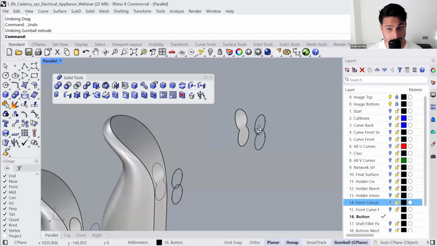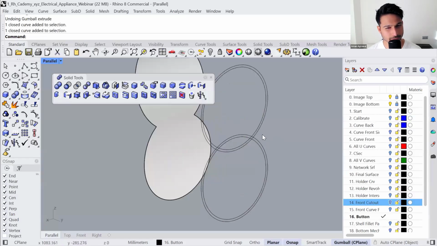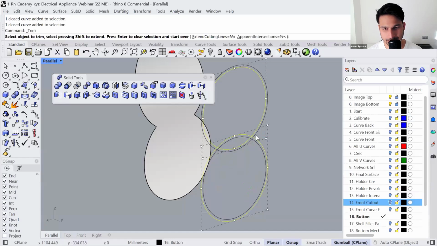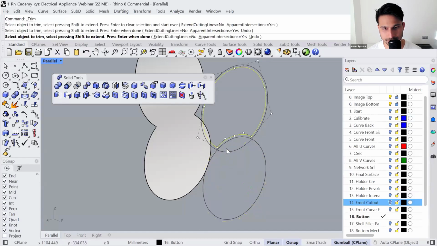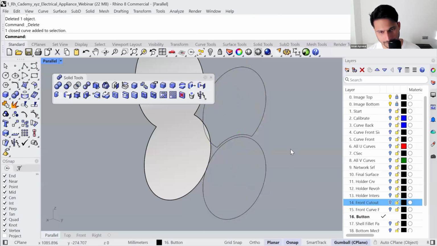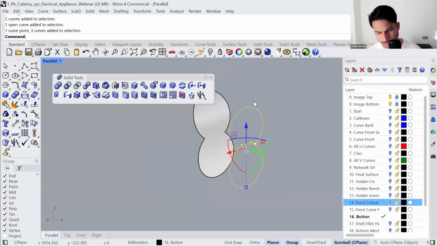Now for the buttons itself, what I will do is create the offset and let me trim the excess part. So the button is going to be complete in the bottom section, and in the top section, it's going to be the parts here that you see. I think I deleted the correct ones. Yeah. So now we can project these curves to that surface.